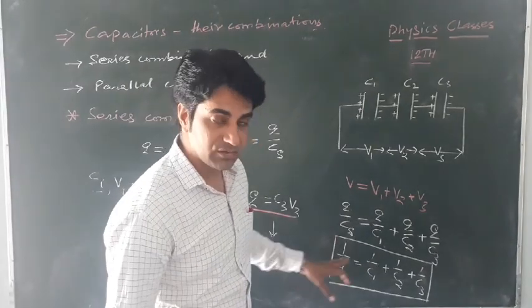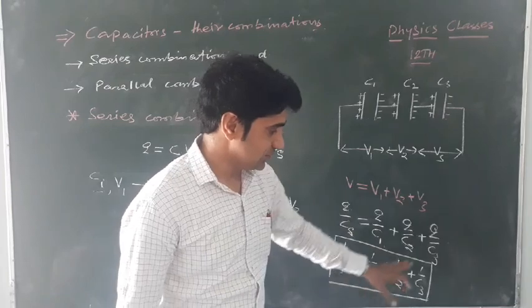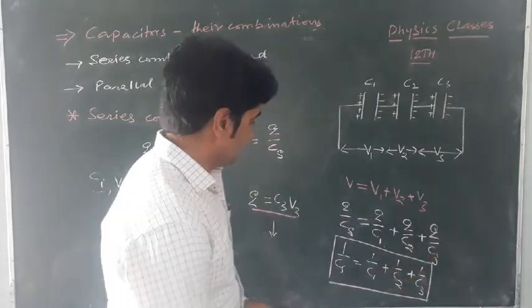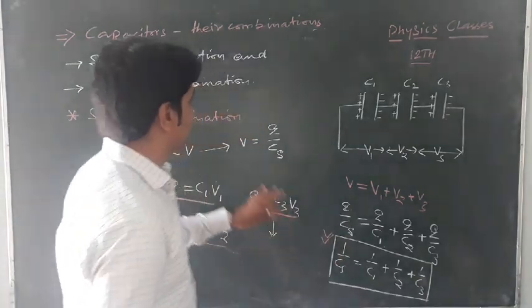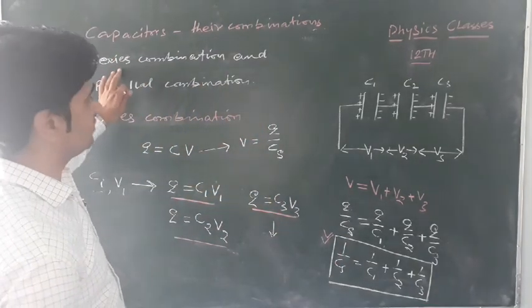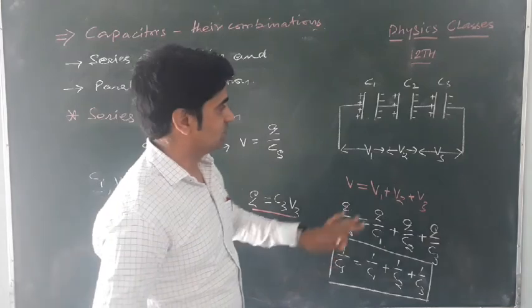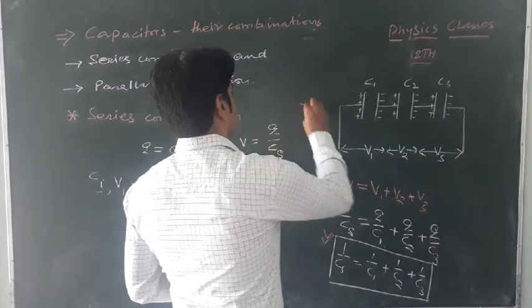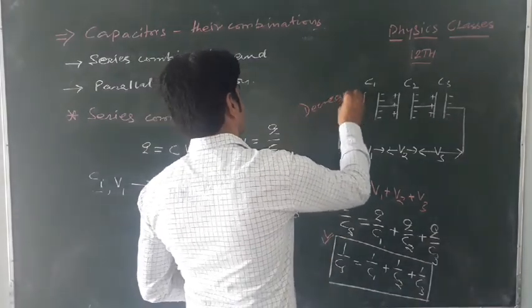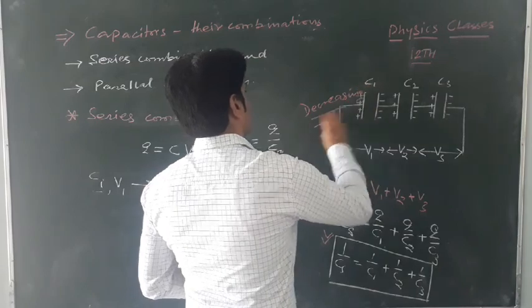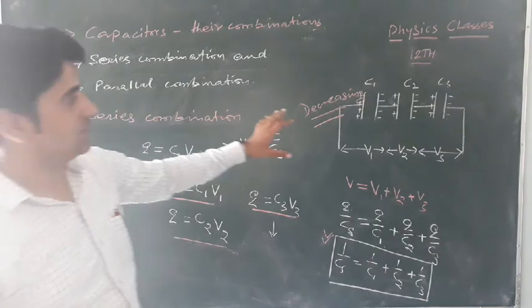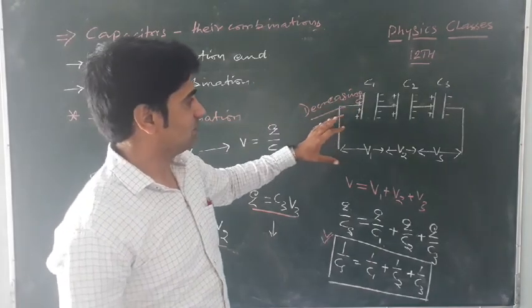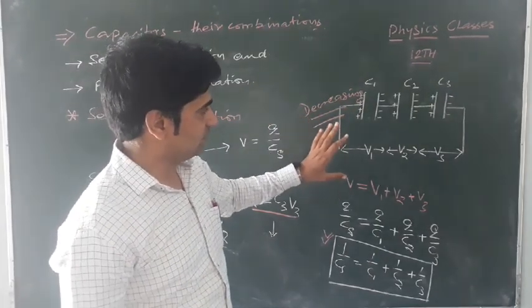From that equation we can conclude that if the capacitors are connected in series combination, the net capacitance will go on decreasing. तो इस तरह से हम जोड़ते हैं सीरीज कॉम्बिनेशन में कैपेसिटर्स को, total capacitance will be decreased.